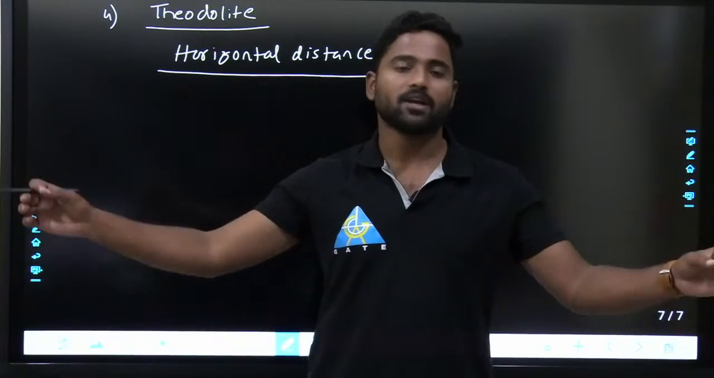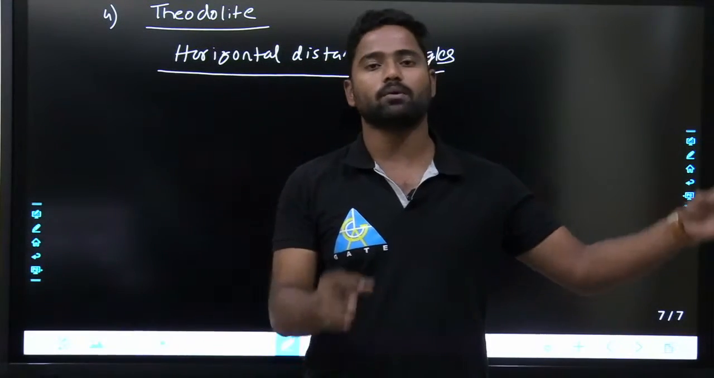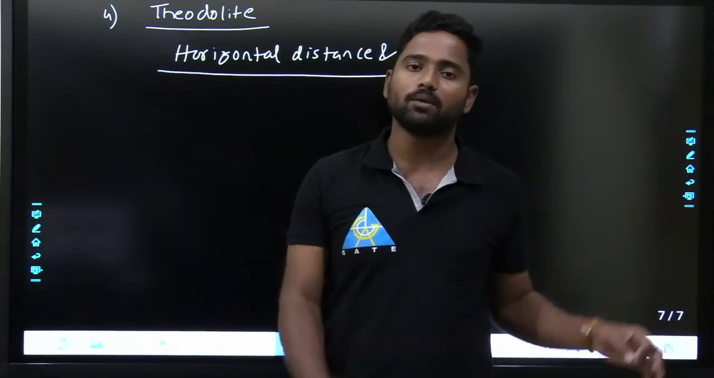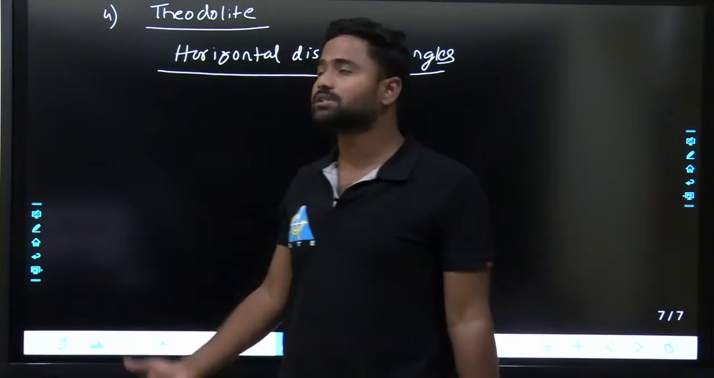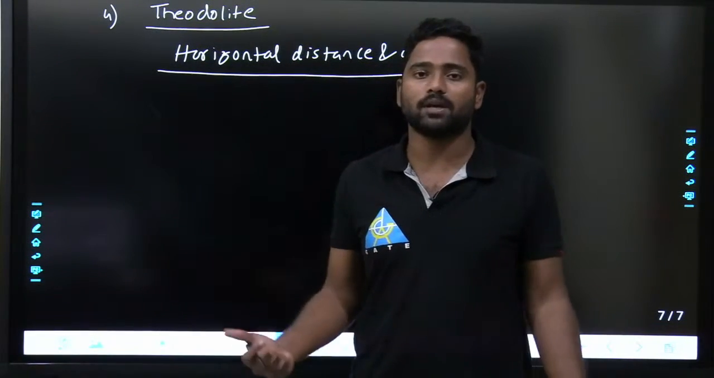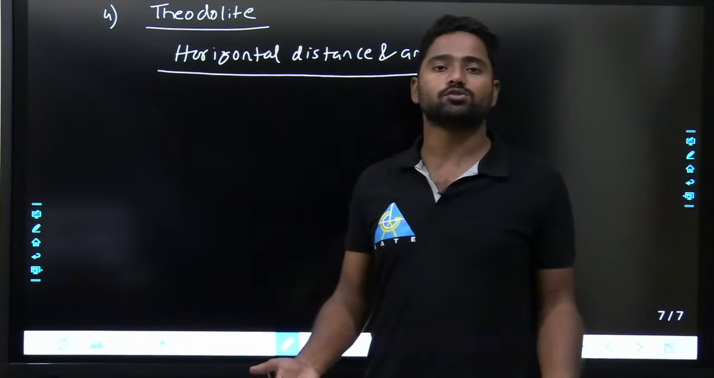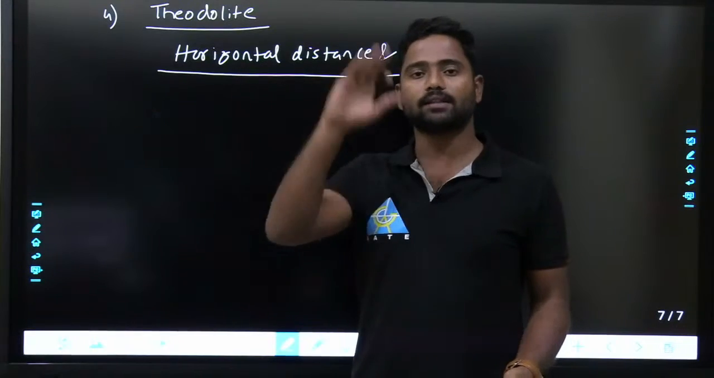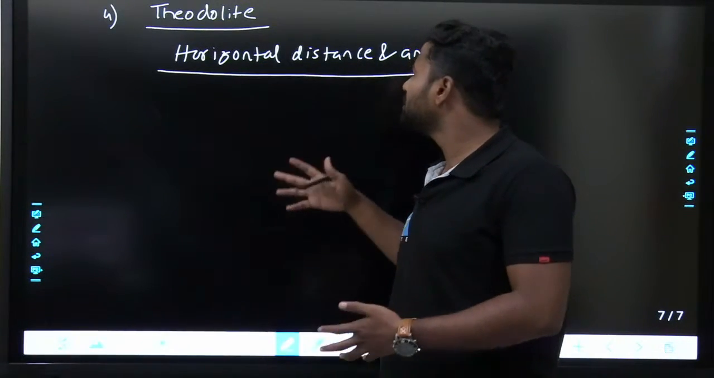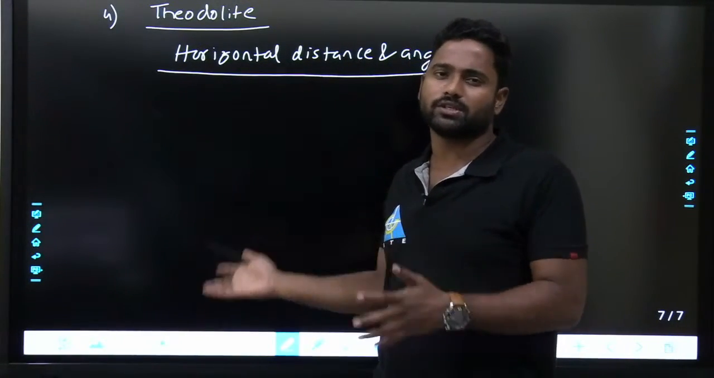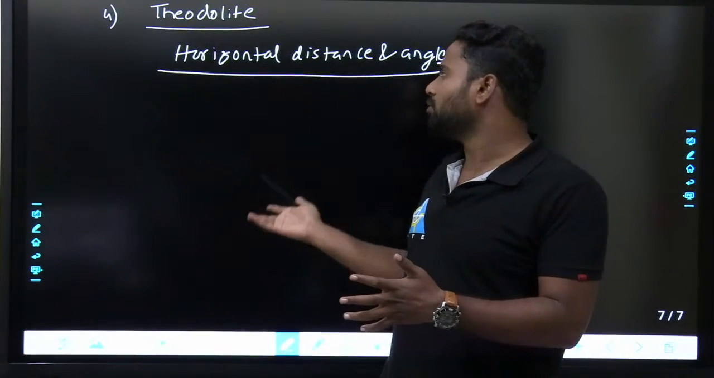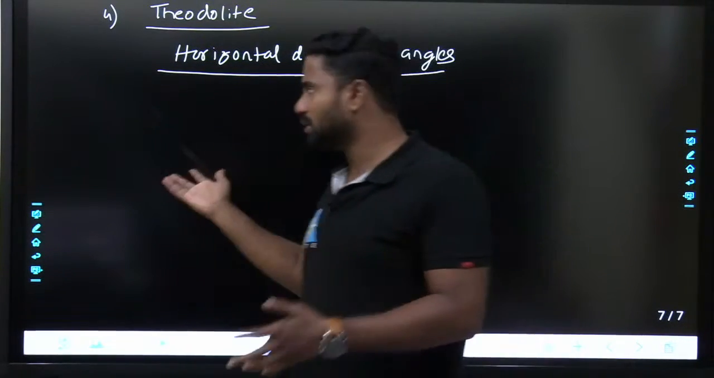By chain surveying we can measure only distances, by compass survey we can measure only angles. By theodolite we can measure horizontal distances, horizontal angles, and vertical angles also. We can measure vertical angles like this, fine. So different angles and different distances can be found out by using an instrument called the theodolite.